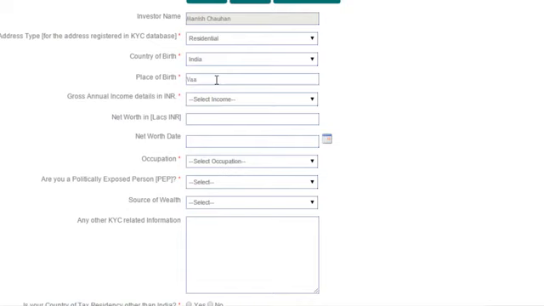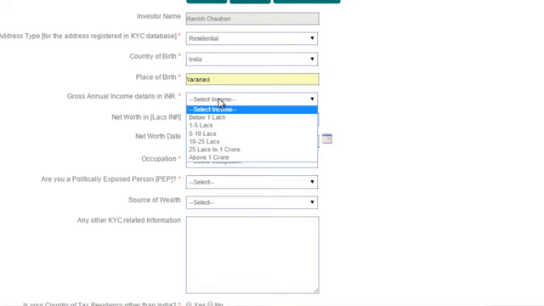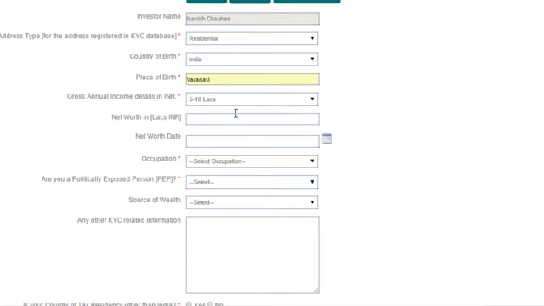So I'll put that. You have to put your gross annual income details in INR. Whatever you want to declare, you choose that. I'm choosing something randomly. You put net worth in lakhs. Net worth is very simple: add up all your assets and minus all your liabilities, and whatever number you get, you write it here. Just make sure you don't try to be very perfect here. Just put a rough number, that's enough. So I'll put 10 lakhs here.